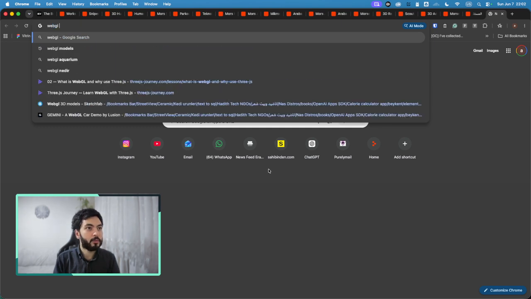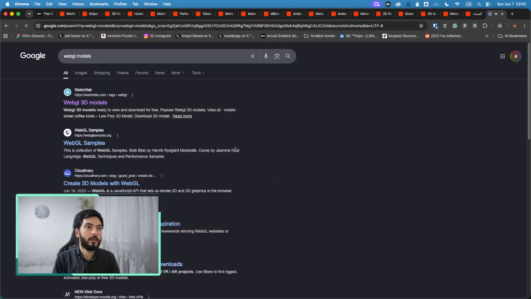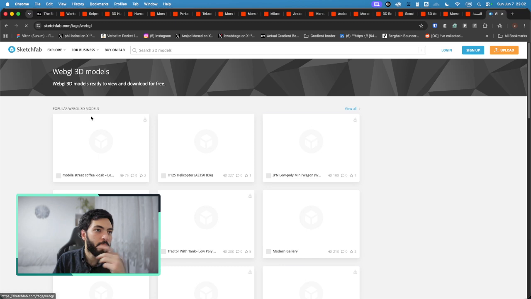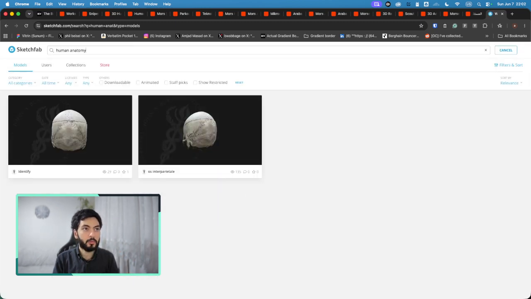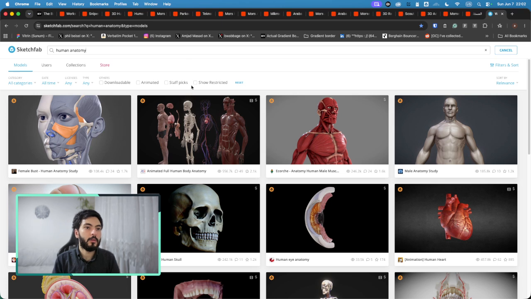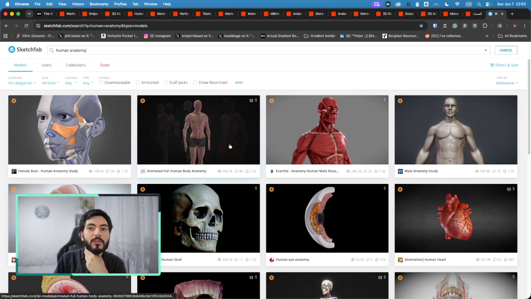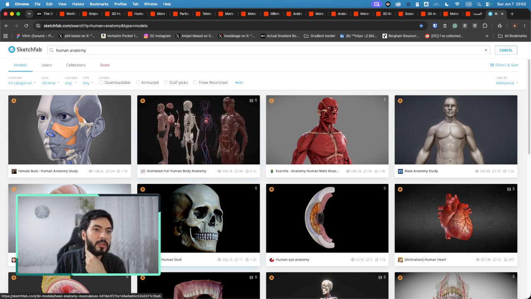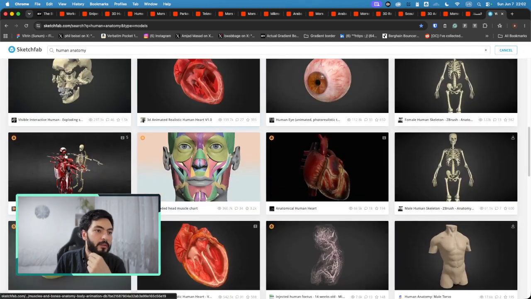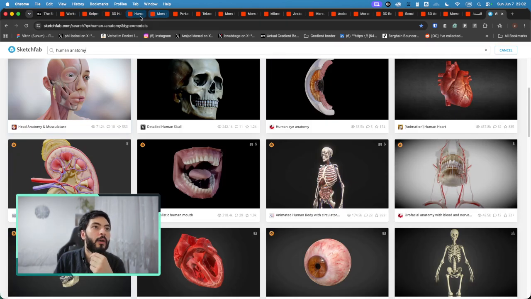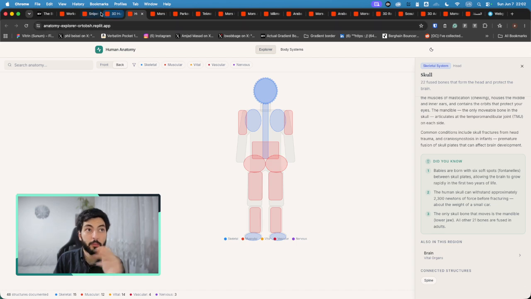Let's see WebGL models. Okay, you can find something from Sketchfab, human anatomy. Okay, here we have a human anatomy. That's a good one. I think they could have installed such a thing and used this to show the organs and the body inside the human. So yeah, this looks super cool. And